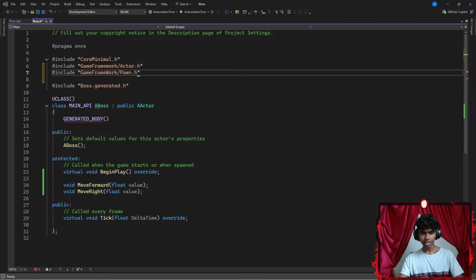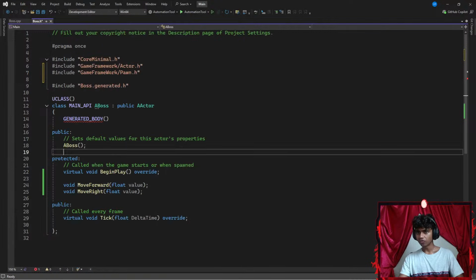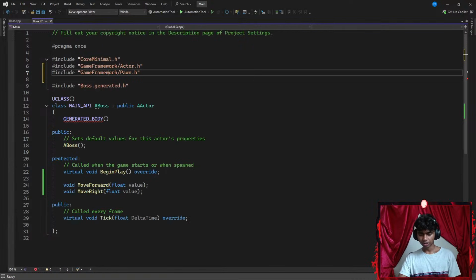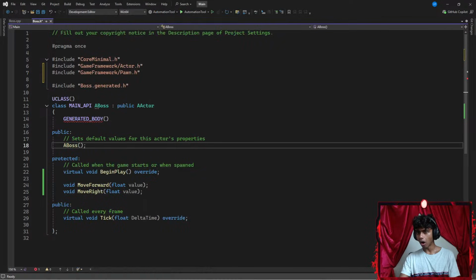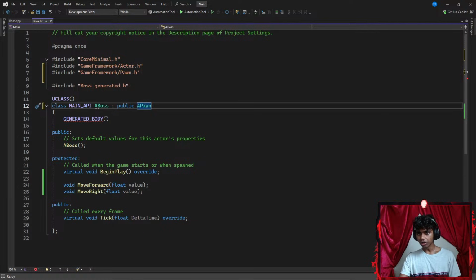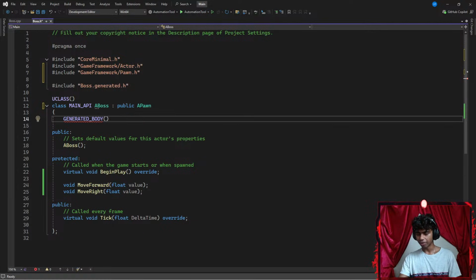Here's the thing: is the framework spelling correct? The W should be lowercase. There we go. Once I'm done with that, in my header file I've got to make a class MAIN_API ABoss that inherits all the public content from my APawn. So I have to inherit all my public content from APawn. There we go. And then the generated body.